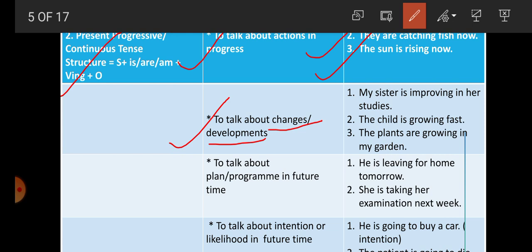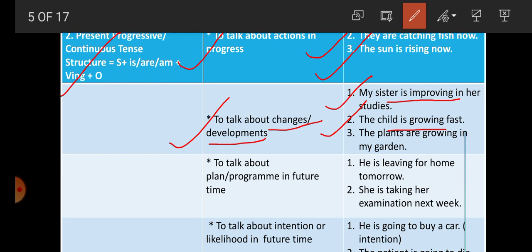For example, my sister is improving in her studies. Improving, so there are changes, and that's why we use present continuous tense. Second, the child is growing fast. It means there is development, there are changes. So growing is written here in present continuous tense.